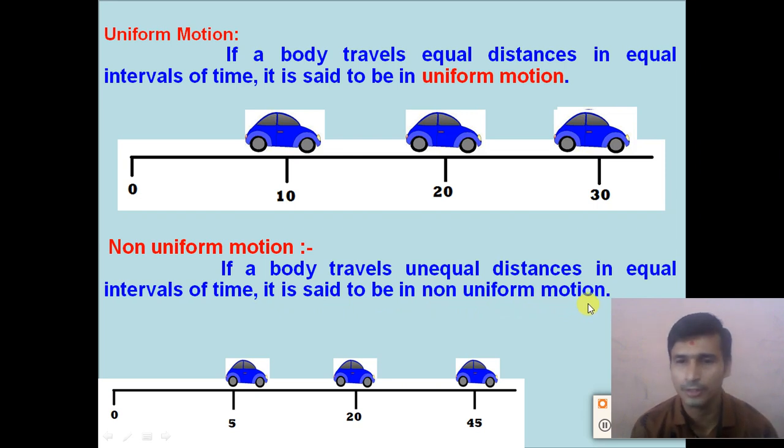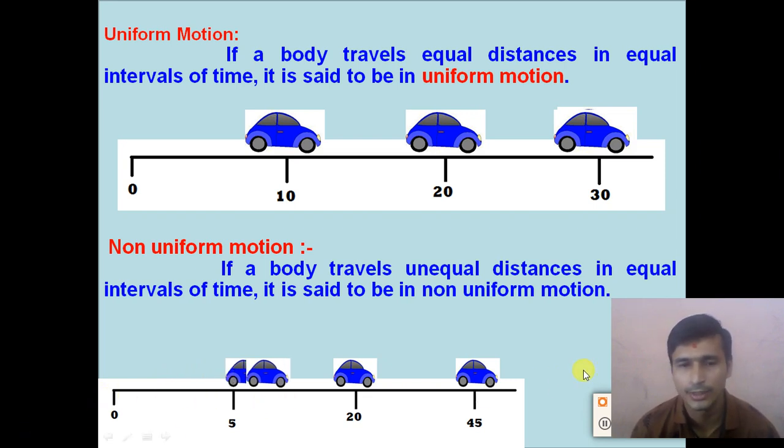Non-uniform motion किसको बोलते हैं? सेम टाइम इंटरवल में डिफरेंट डिस्टेंस ट्रैवल करता है तो उसको क्या बोलते हैं? नॉन यूनिफॉर्म मोशन, राइट? So dear students, if a body travels unequal distance in an equal interval of time, the motion is said to be a non-uniform motion. For example, the same car travels a first 5 km distance in 1 hour.